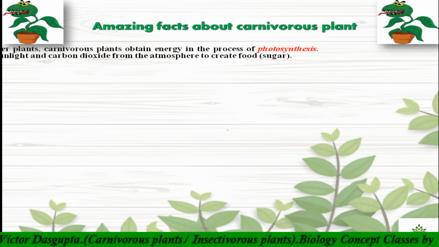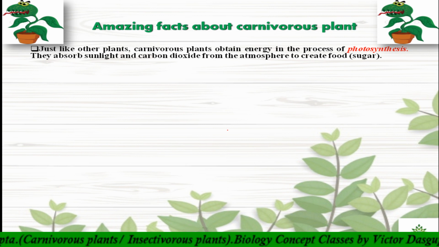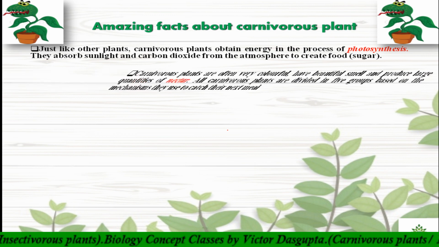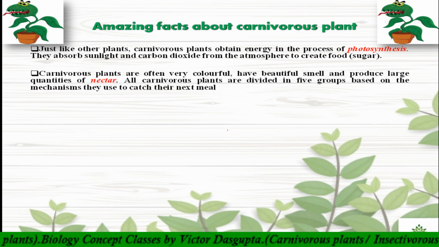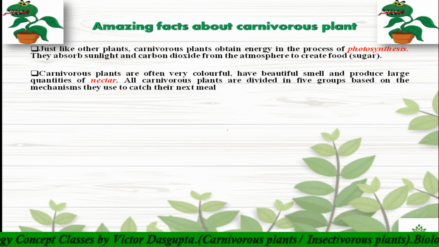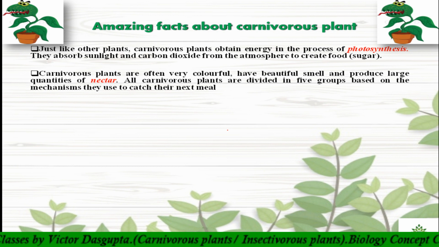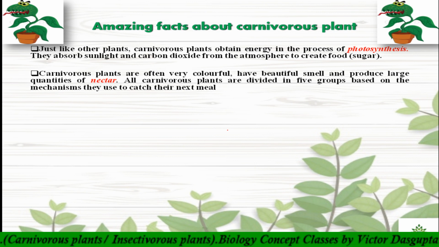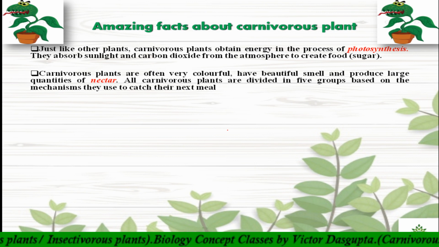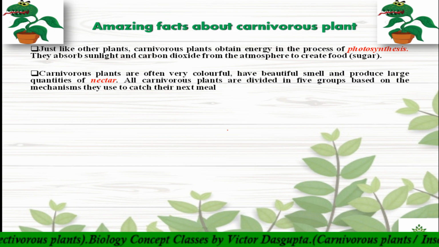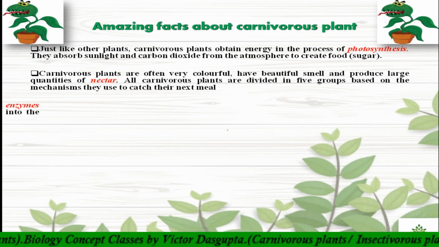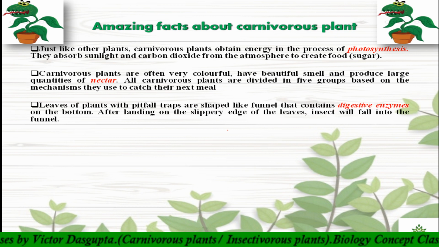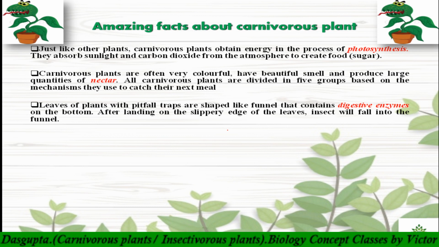Amazing facts. First of all, they can perform photosynthesis, as I have told you. Even as carnivorous plants, they can perform photosynthesis. If they were ferocious, the insects would not come; the insects would fear them. So what they do is produce a large quantity of nectar, a sweet fluid, to attract the insects. And then the digestive enzymes are very important: pepsin, trypsin, HCl, digestive acids. They produce these.